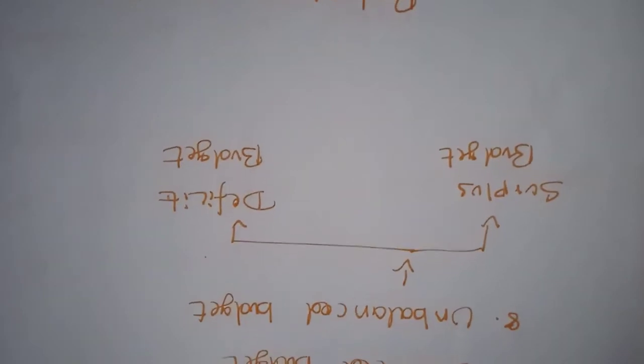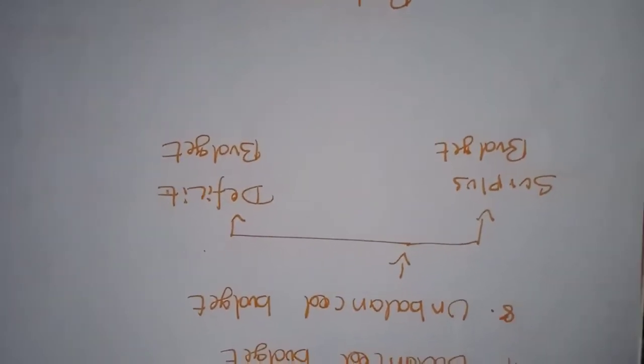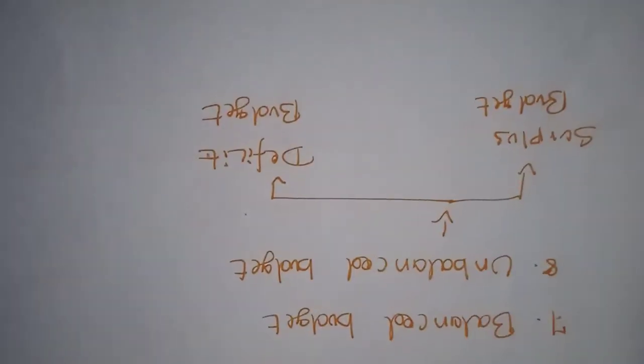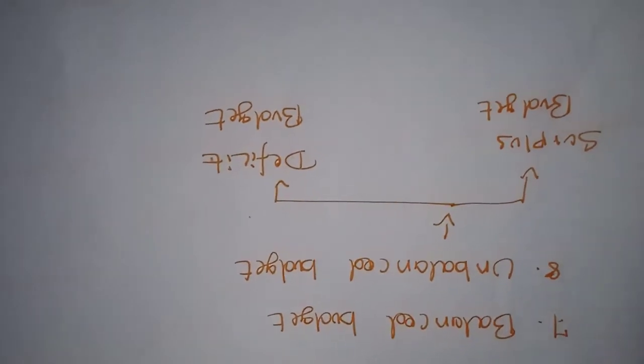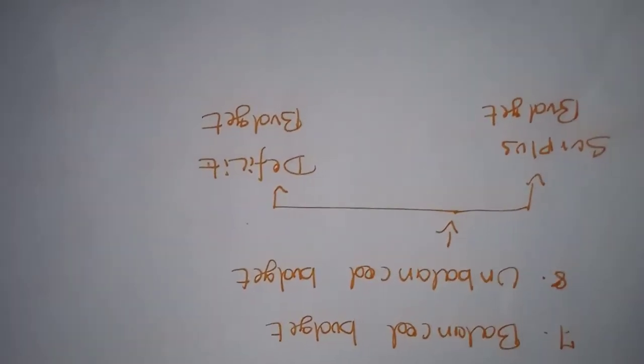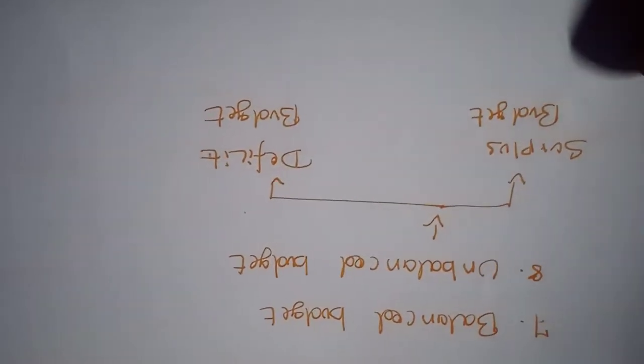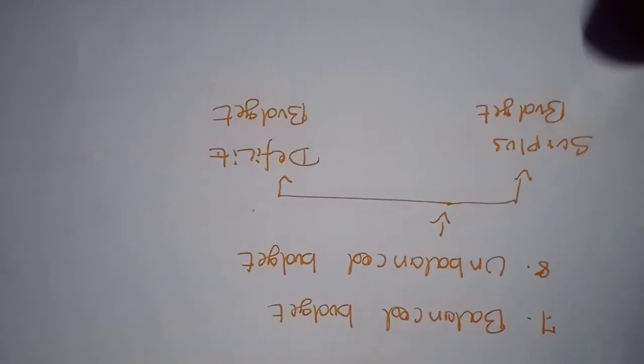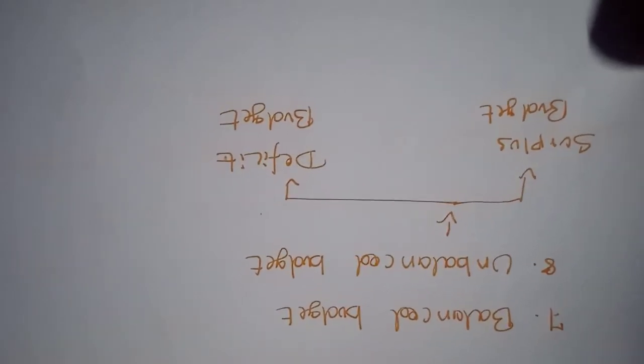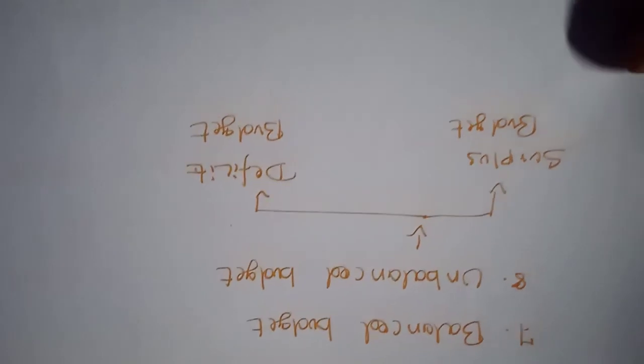The government's estimated revenue is equal to the government's proposed expenditure. It is called balanced budget. If the revenue and the expenditure of the government are equal, that is considered a balanced budget. The expenditure and the revenue will always be equal. That is called a balanced budget.